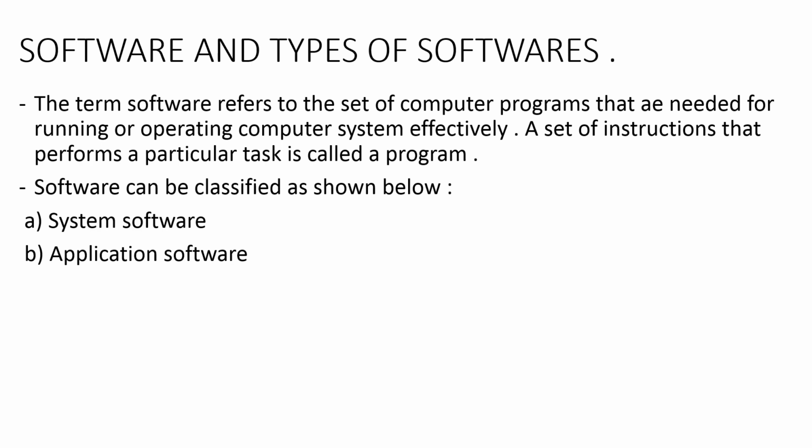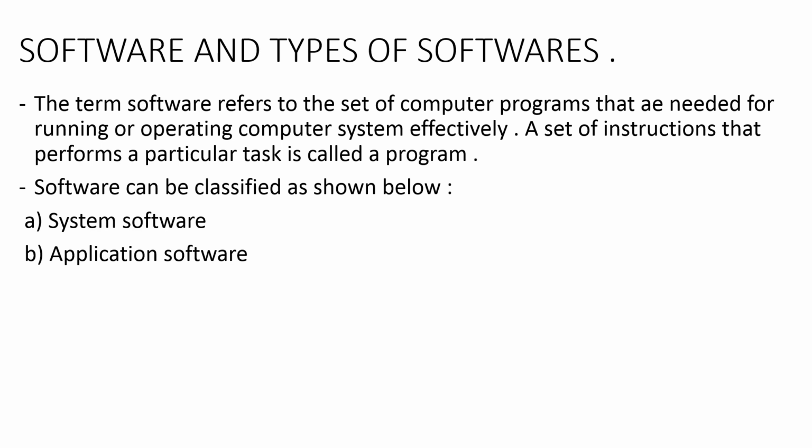Again, a collection of such programs is called software. Software refers to the set of computer programs that are needed for running or operating a computer system effectively. Understood? A set of instructions is called a program, and a set of computer programs is called software.